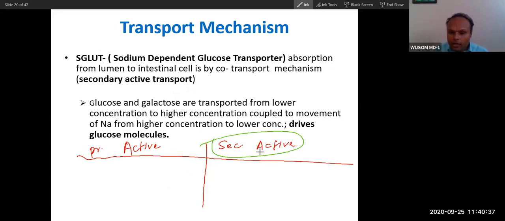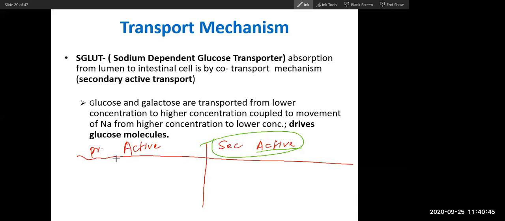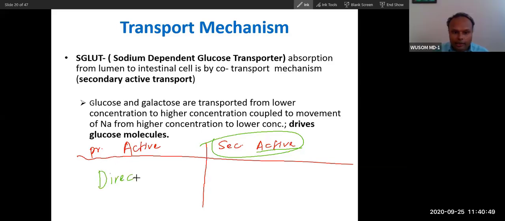Whenever we call it active, it means it requires energy. Primary active utilizes energy directly. Secondary active requires and utilizes energy indirectly. So primary and secondary refer to the energy utilization process.